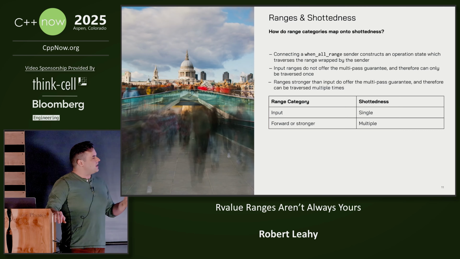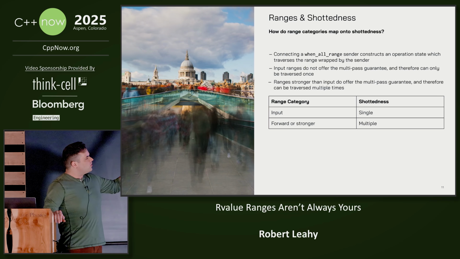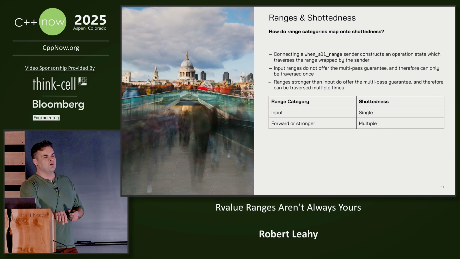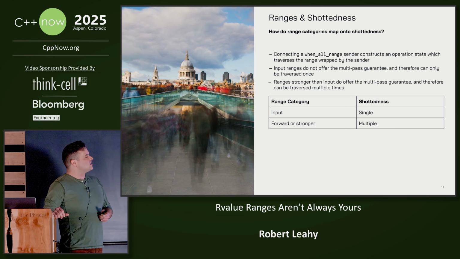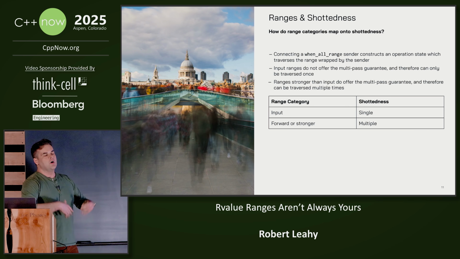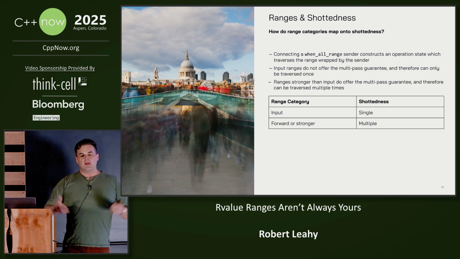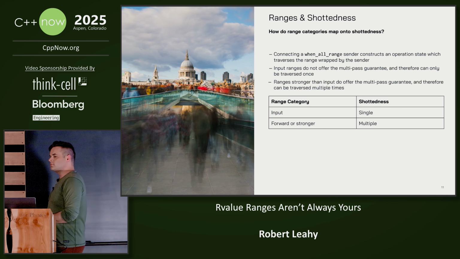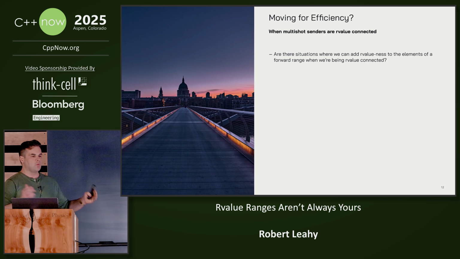In yesterday's talk, we implemented when all range, and so I presented shottedness in terms of the properties of the wrapped range. If the range can only be traversed once because it is no stronger than input, of course, the operation can only be started one time because iterating over the range is consumptive thereof. On the other hand, for forward or stronger ranges, of course, we can traverse them multiple times, and so those senders are L-value connectable. But that's just about correctness.